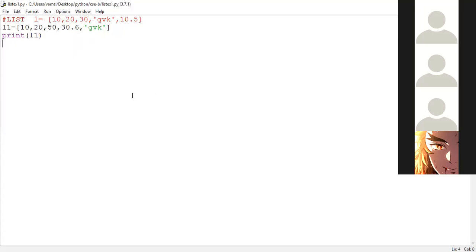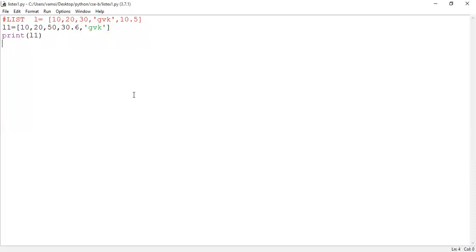If you are interested in dealing with multiple data elements and storing them in memory, and order is important for us, then at that time we can go with the concept of what? List. So this particular list is used for handling multiple data elements. If you observe the nature of the elements, 10 is integer data type, 20 is integer, 30 is integer data type again. So what about GVK? It is a string. 10.5 is what?